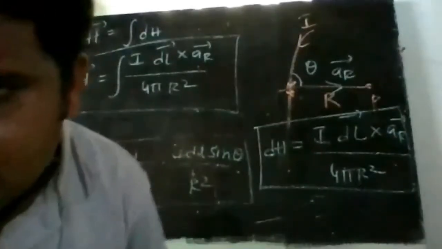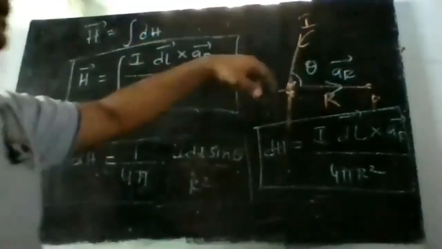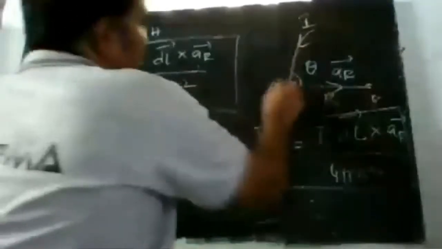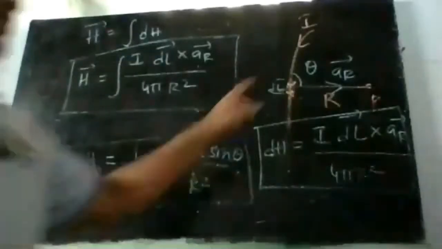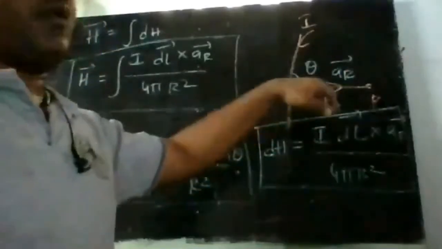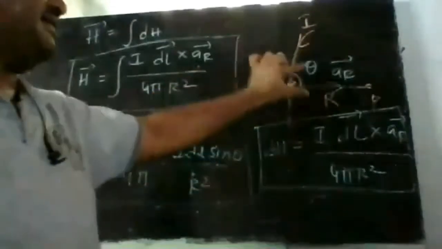So quickly I will recap this once again. I have a straight line conductor. Let us consider a small portion of this conductor as dl, the differential element in that conductor. Now let us consider the point p at a distance of r. The unit vector along this is ar bar. The angle between the point and the conductor is theta.